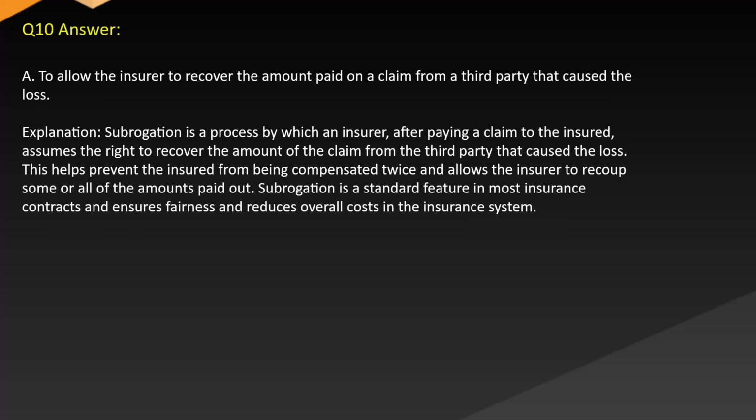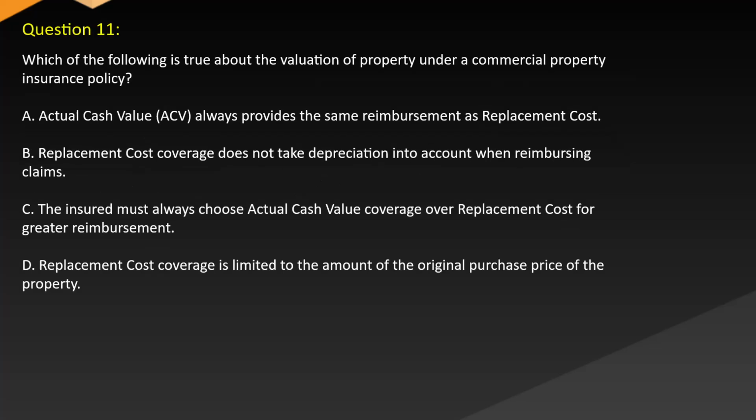Answer A. To allow the insurer to recover the amount paid on a claim from a third party that caused the loss. Explanation. Subrogation is a process by which an insurer, after paying a claim to the insured, assumes the right to recover the amount of the claim from the third party that caused the loss. This helps prevent the insured from being compensated twice and allows the insurer to recoup some or all of the amounts paid out. Subrogation is a standard feature in most insurance contracts and ensures fairness and reduces overall costs in the insurance system.